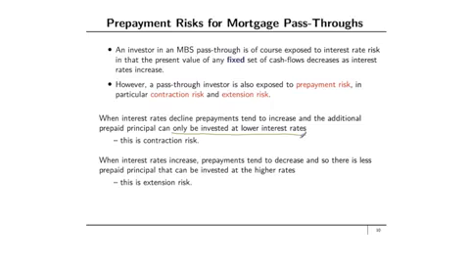So interest rates increasing implies prepayments tend to decrease, and therefore I'm getting less prepaid principal than I expected, and so I'm not going to be able to invest that prepaid principal at the higher interest rates that might now be prevailing. This is called extension risk. So, to summarize, in addition to the regular interest rate risk that fixed income securities have, mortgage-backed securities and mortgage pass-throughs are also exposed to prepayment risk, in particular contraction risk and extension risk.